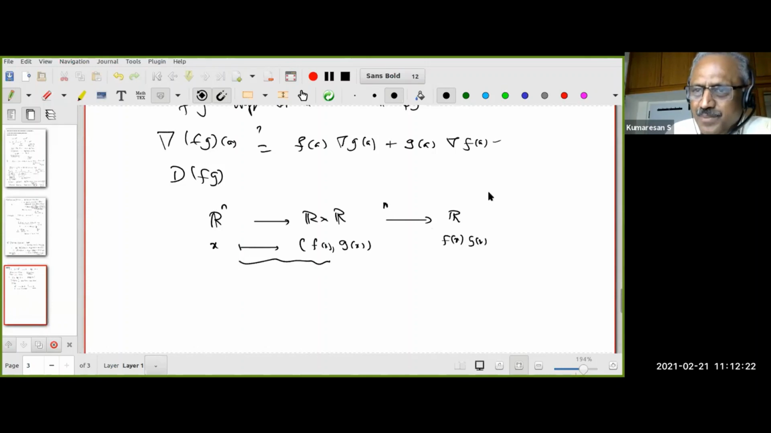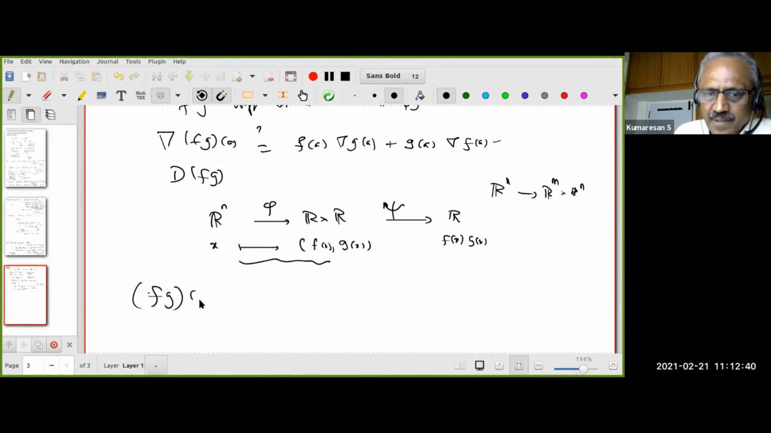Yes, we had already computed something going from R^m cross R^n. So we know how to compute the derivative. Have you computed the derivative of this multiplication function? Yes, that's easy. So let us call this phi and let us call this xi. Therefore, my fg at x is nothing other than xi composite phi at x.